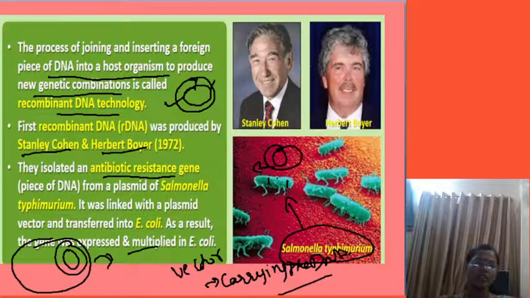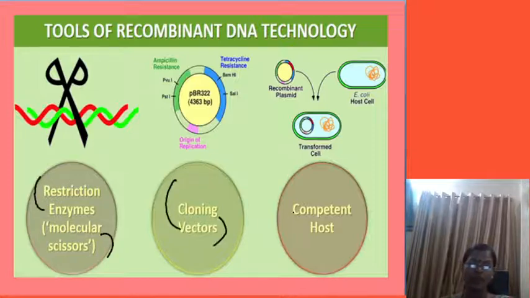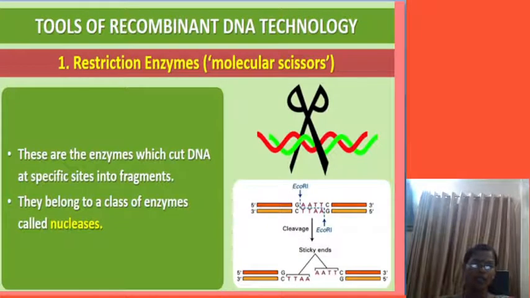Next, finally we have reached our destination, that is the tools of recombinant DNA technology. Till now, what I have told was the introduction and definition of biotechnology. Here we are going to see the tools of genetic engineering or biotechnology. First is the REN, second is the cloning vector, third is the competent host. Now we'll see one by one, what is this REN.